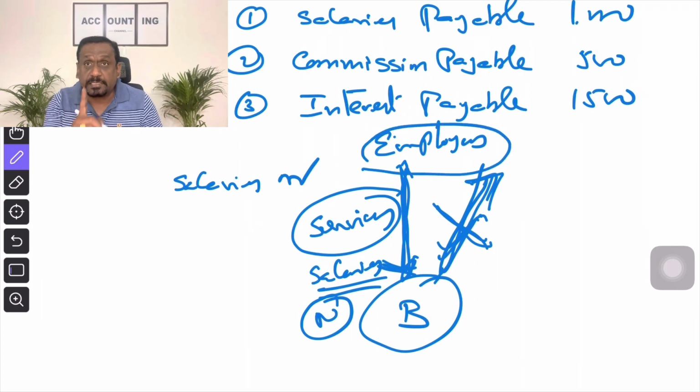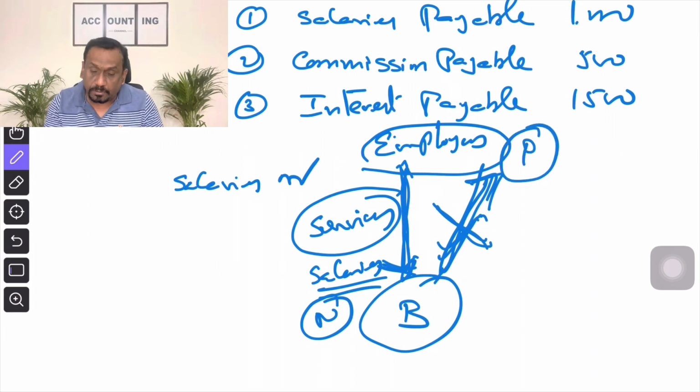Employees come under personal account. What is the principle under personal account? Debit the receiver, credit the giver. Are employees receiving the services or giving the services? They are the givers. Credit the giver.